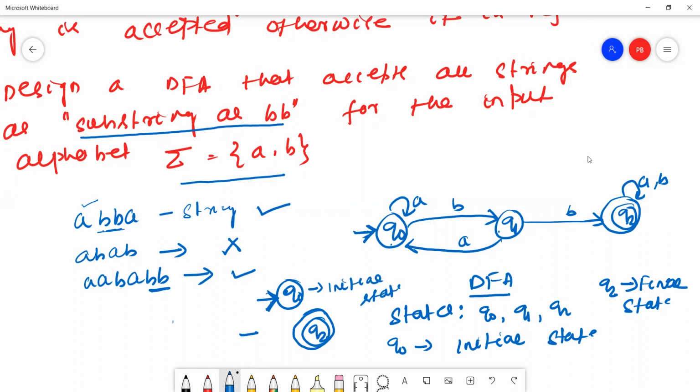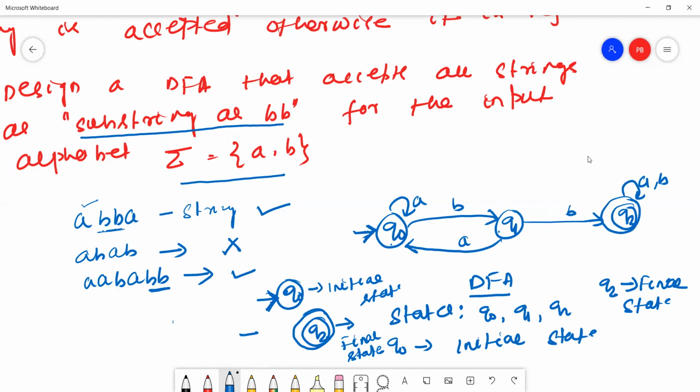Initial state means just an arrow mark. Final state means this is my final state, just a double circle. Initial state means just an arrow mark.